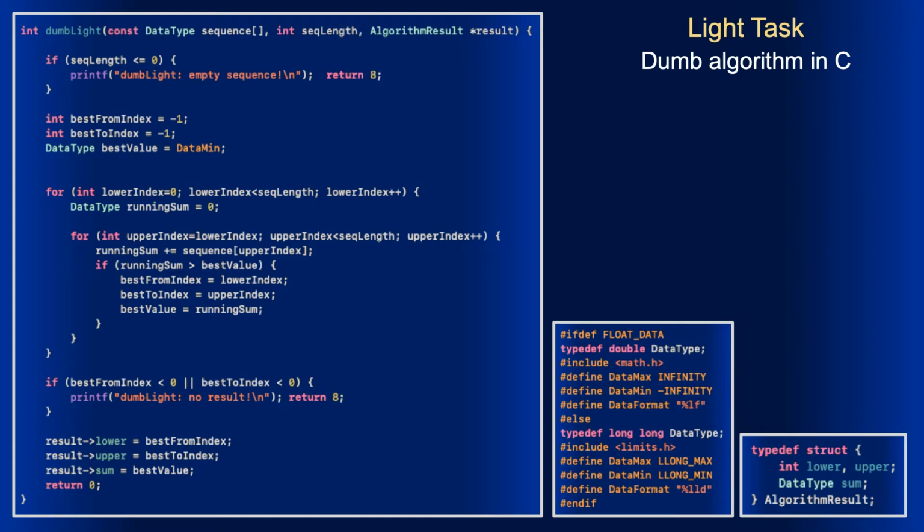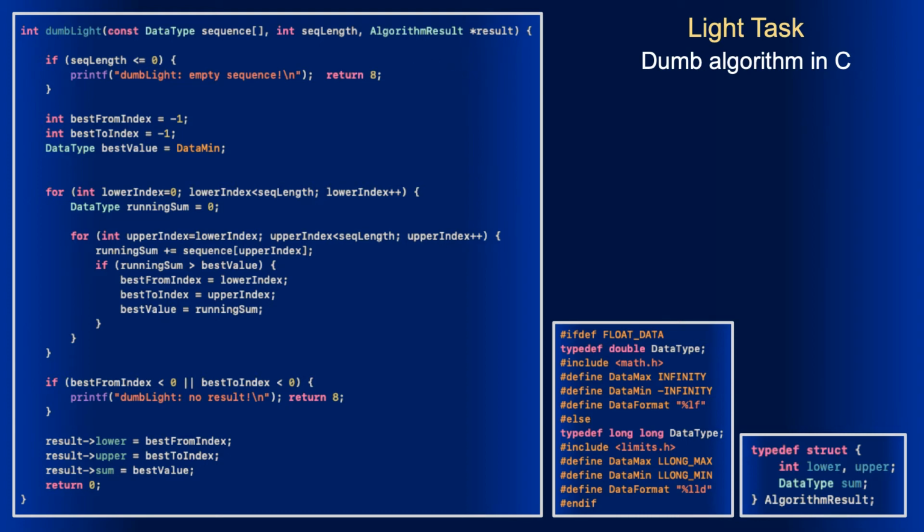Now let's look at the function named DAMLight. The sequence is passed as an array. The length of the sequence for C is specified explicitly as the second argument. The last argument is the pointer to the field where the result should be placed. The function returns 0 on success and 8 on failure. Quite obviously the sequence must be non-empty, otherwise there is an error.